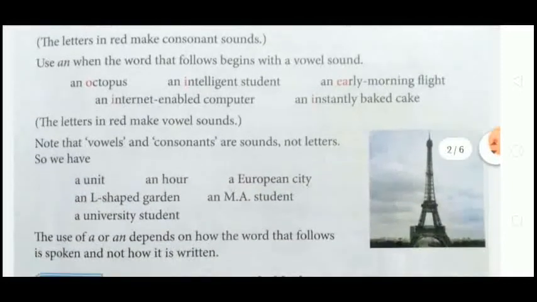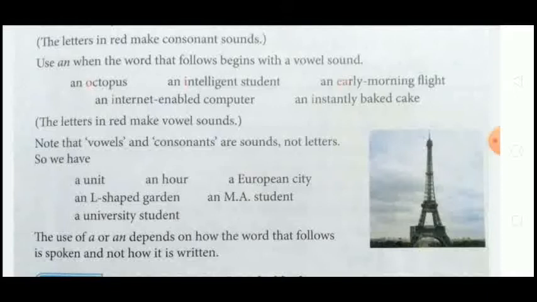See, note that the vowels and consonants are sounds, not the letters. We have to use the sounds, not the letters. See, for example, a unit. Here the first letter is a vowel, but still we use a because the sound is a consonant sound. However, a European city, an L-shaped garden, an MA student, a university student.